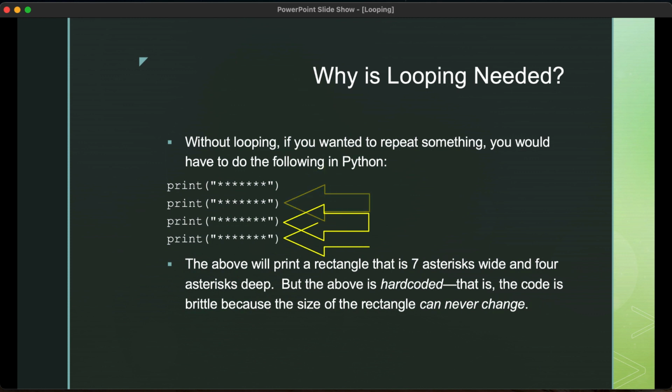And this works to some extent. The problem is that the above will print a rectangle that is 7 asterisks wide and 4 asterisks deep. That's great, but the above is what we call hard-coded. That is, it is an extremely brittle approach, because what if you don't want a rectangle of that specific size? Generally speaking, you want to give the user options, and that is maybe the user wants a different set of dimensions. But because this is what is called hard-coded, this can never change. It will always be a 7x4 rectangle.